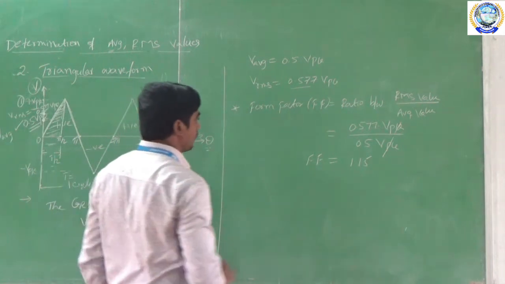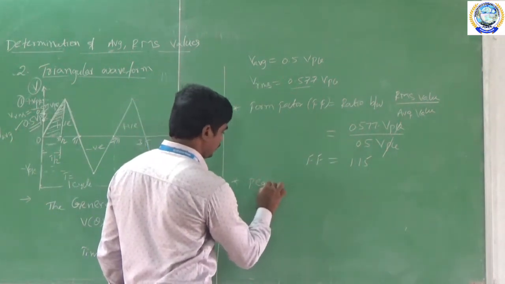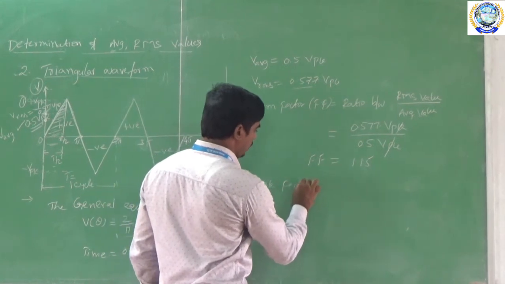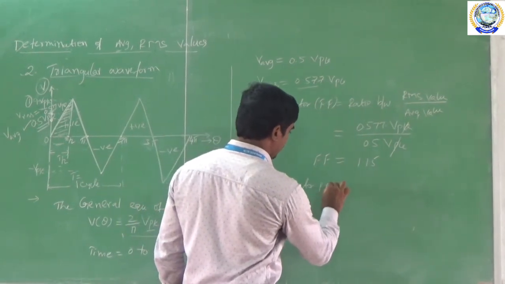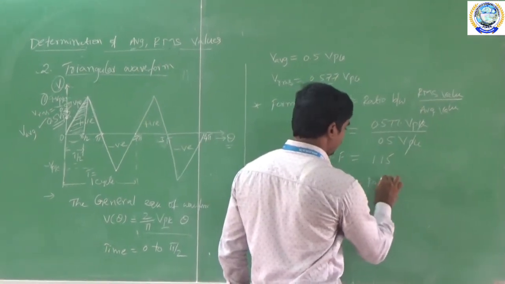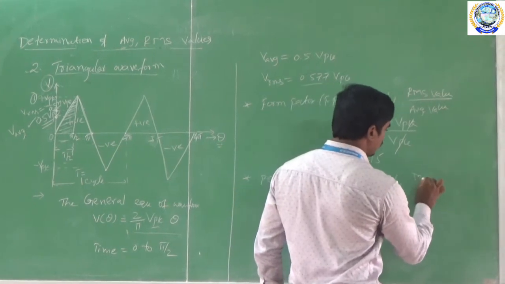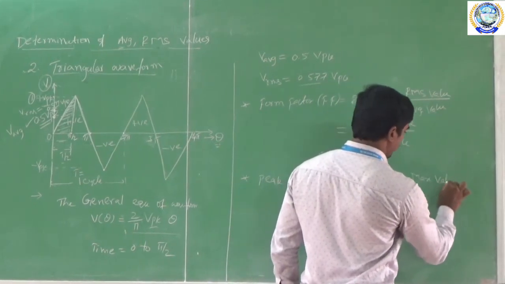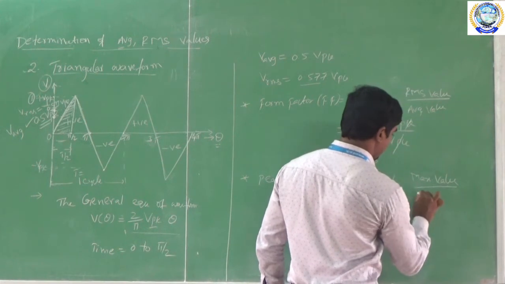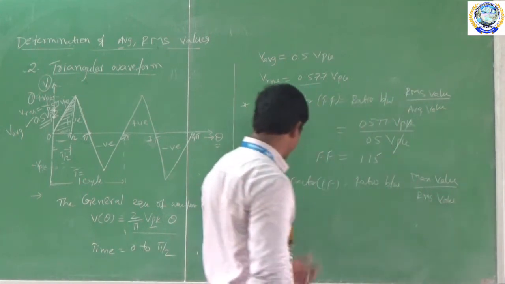Now one more term here is the peak factor. What is the formula? This is the ratio between the maximum value to the RMS value. This is the formula to calculate the peak factor.